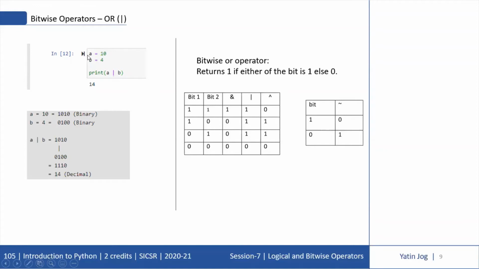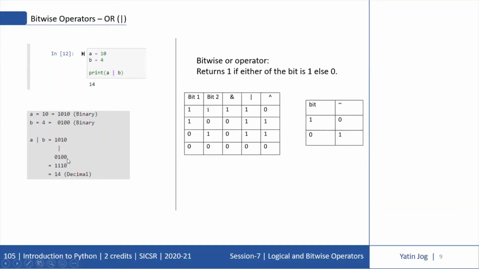Now the same code, with the value of A as 10 and the value of B as 4. If I try to print A or B, it gives me the result 14. Why is the answer 14? Again, the binary of A is 1010 and the binary of B is 0100. Now if I use the bitwise OR operator on A and B, it implements OR on this 0 and this 0, right to left.